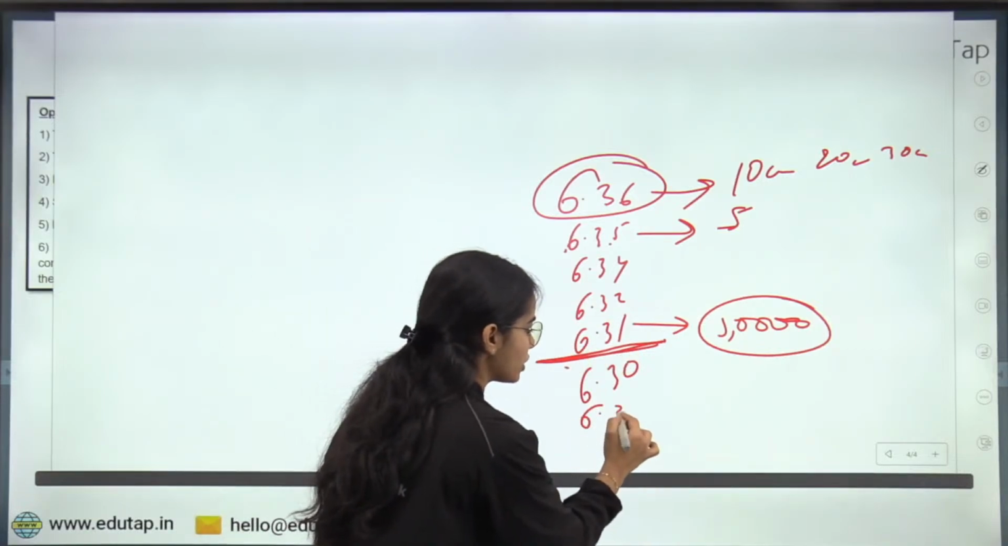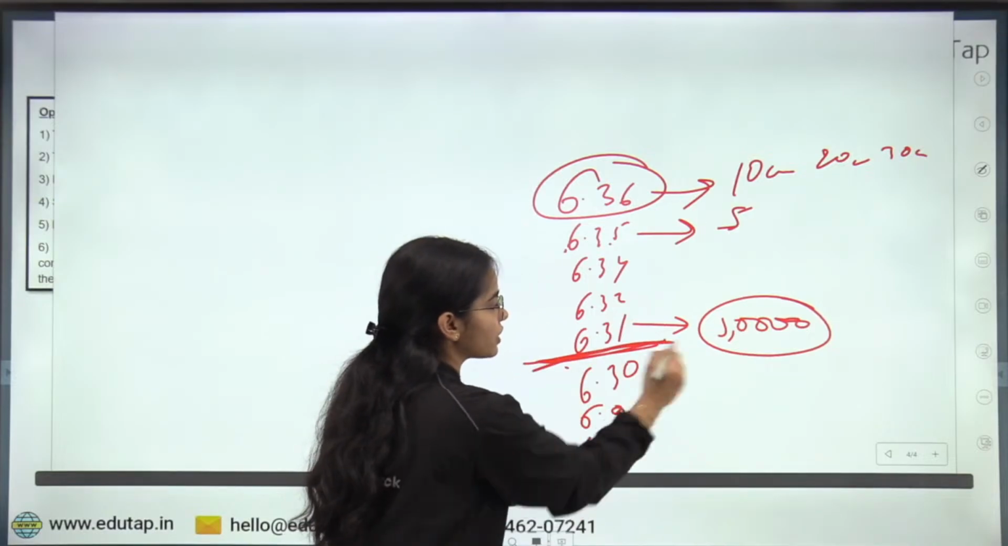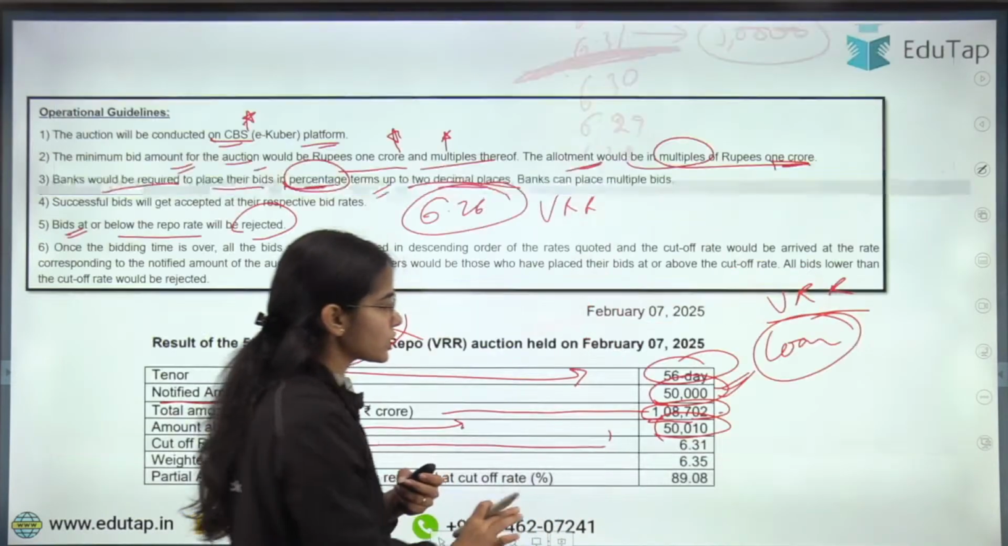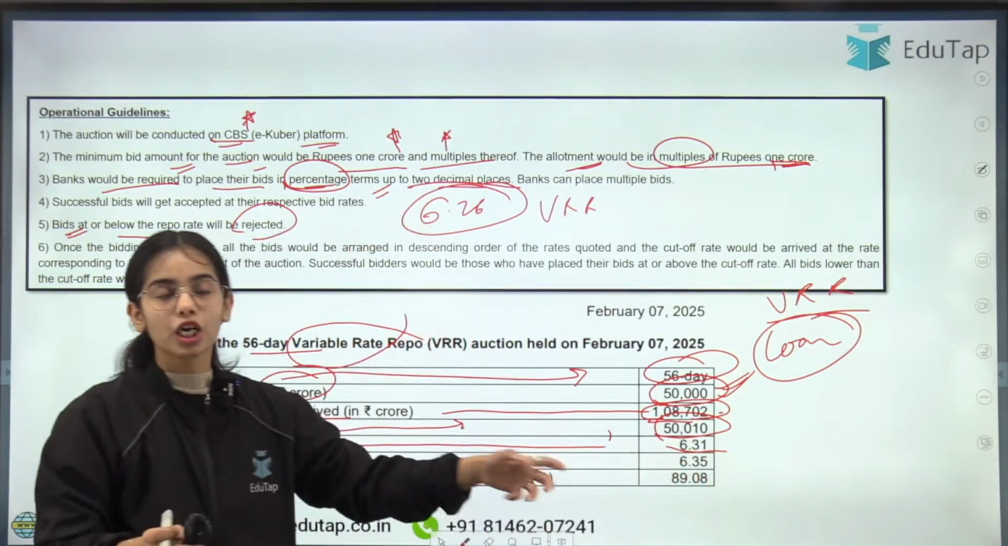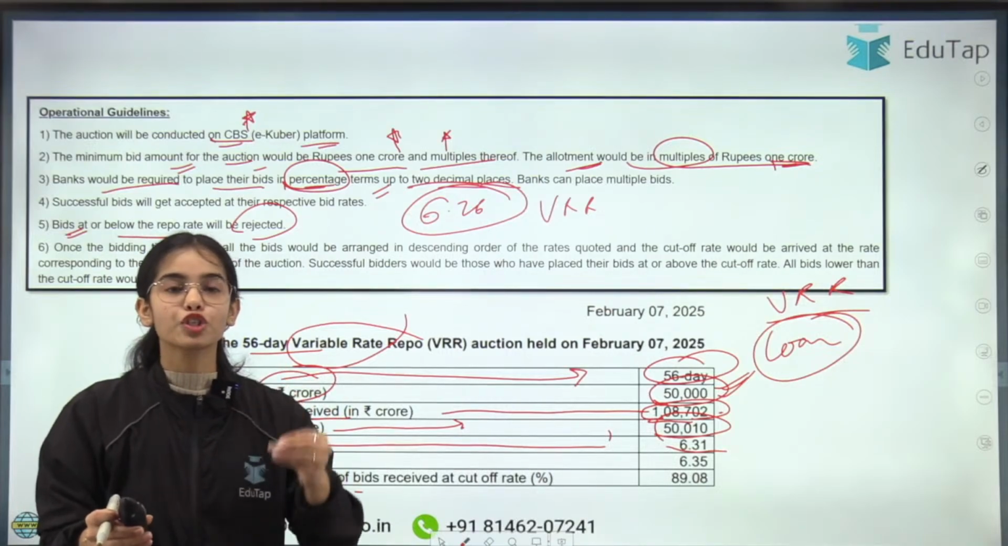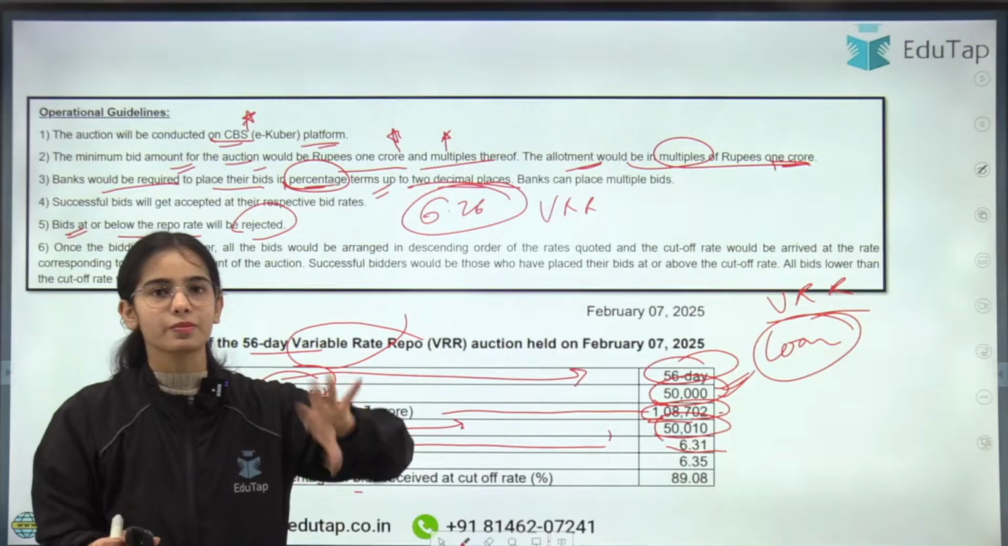6.31%. So the RBI will not have to take the rest of the bids because the RBI's money will be finished till this level. So this is the idea of the cutoff rate. 6.31% was the cutoff rate. The cutoff rate was the rate at which the money that the RBI wanted to auction has been taken by the banks.